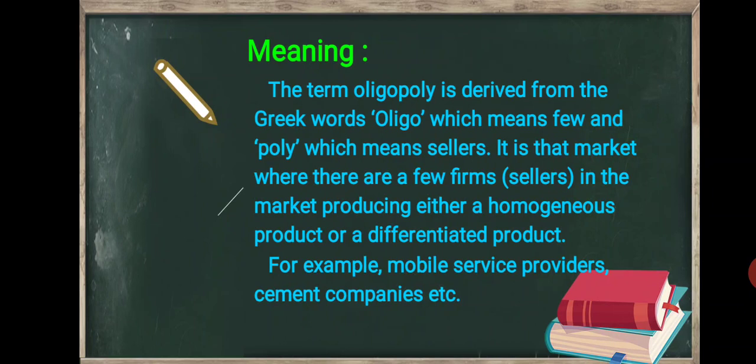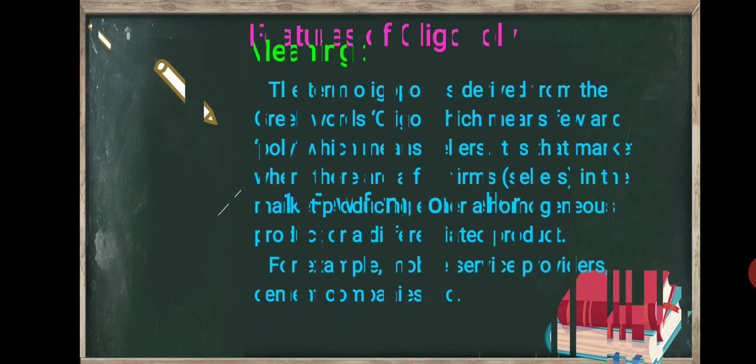Firstly, you have to write the meaning. The term oligopoly is derived from the Greek words oligo, which means few, and poly, which means seller. It is a market in which there are a few firms or sellers producing either a homogeneous product or a differentiated product. For example, mobile service providers, cement companies, etc.